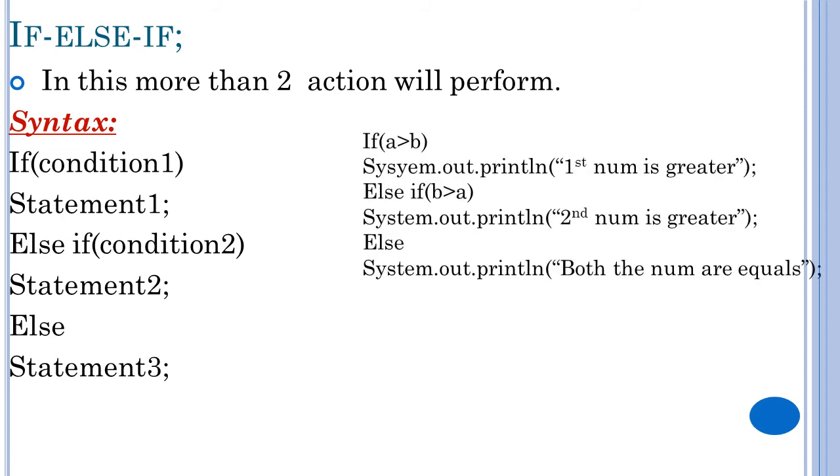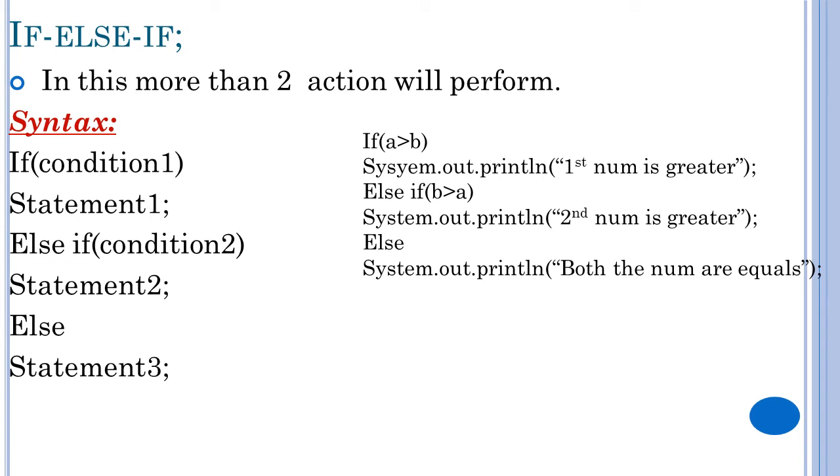You will get to know with an example. If the given a is greater than b, it will display "first number is greater", or else it will check whether b is greater than a. If a is not greater than b, it will check b is greater than a. If b is greater than a, "second number is greater". If b is not greater than a, both the numbers are equal.